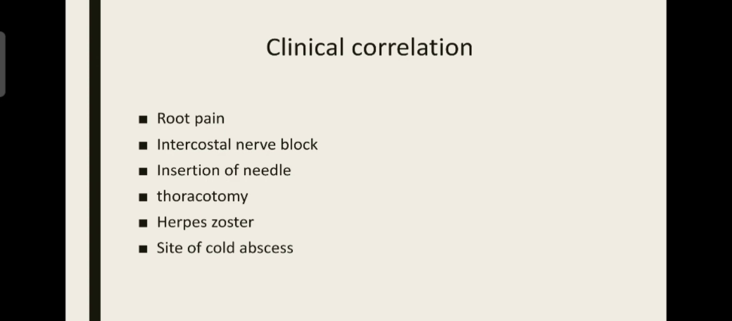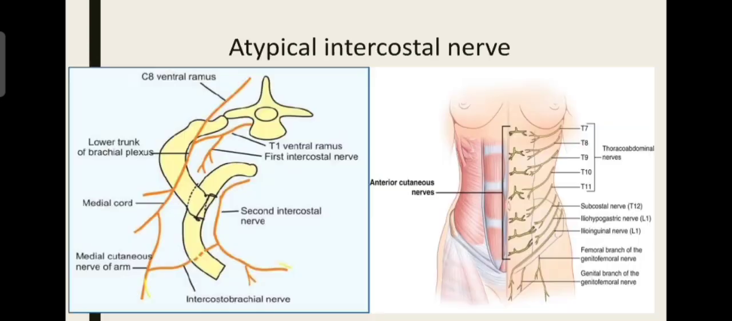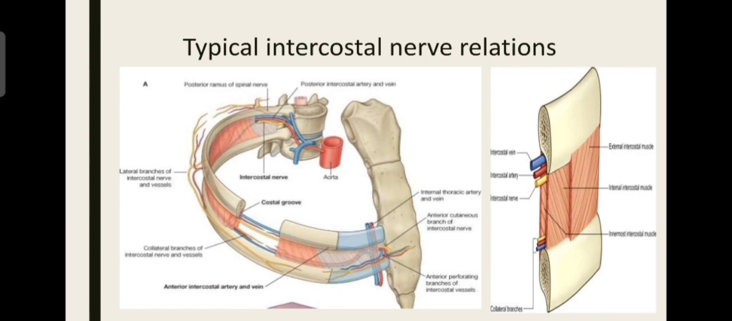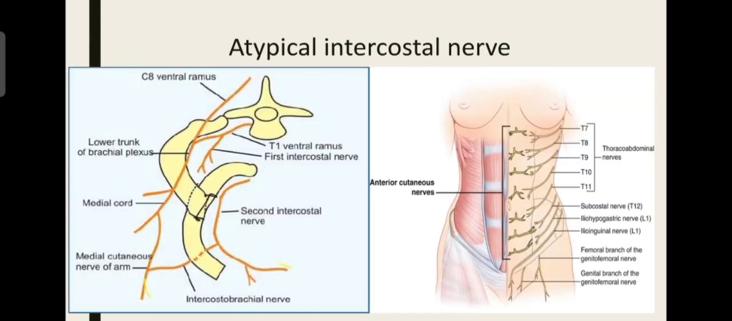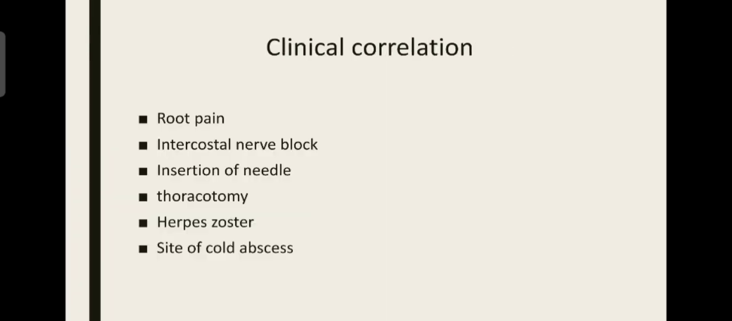Okay, now how to insert a needle? As we see here, there is a neurovascular bundle just below the rib and also just above the rib below. So where to insert the needle for aspiration or any other purpose? Aspiration means collection of fluid from a cavity. So where to insert this needle? Usually we should insert the needle just above the rib below.